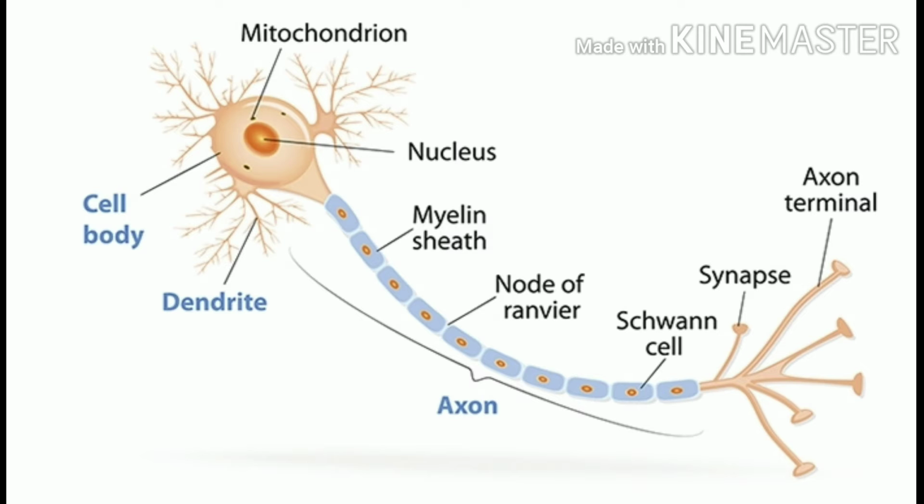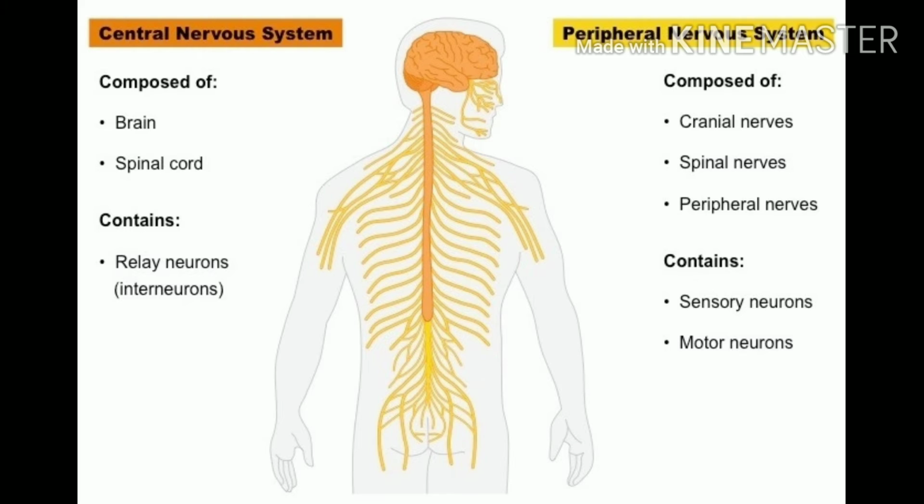Okay. Now we will do the parts of the nervous system. They are of 2 types: central nervous system and peripheral nervous system, that is CNS and PNS. So what is CNS? It consists of the brain and spinal cord, and sensory emotions take place here. Memories form here. I mean to say, whenever you remember something, it is always memorized in the central nervous system. It also controls the rate at which we breathe, our heart rate, the temperature of our body, and so many other things.